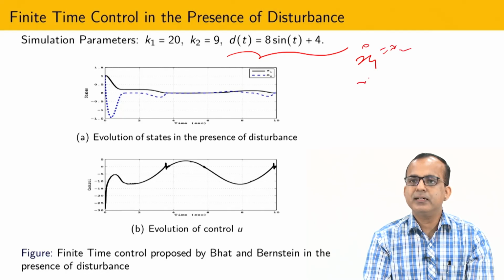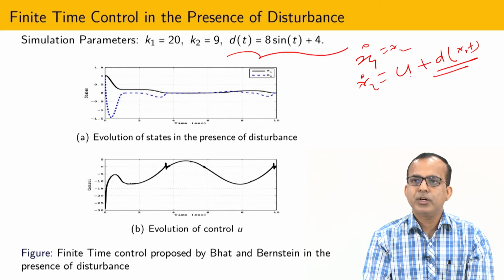Now, sliding mode control suggests, suppose that you have some kind of u and after that some class of uncertainty. This uncertainty may be state dependent or time dependent. Now you can design some kind of discontinuous control here.